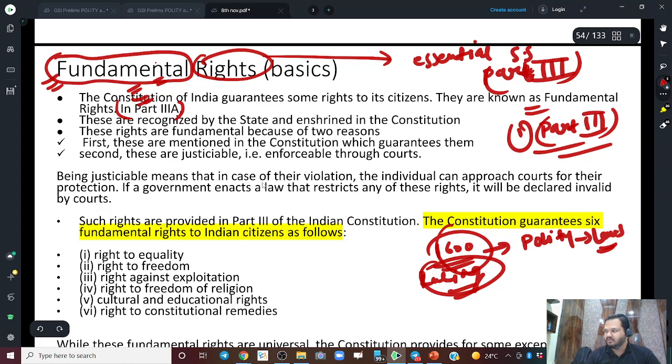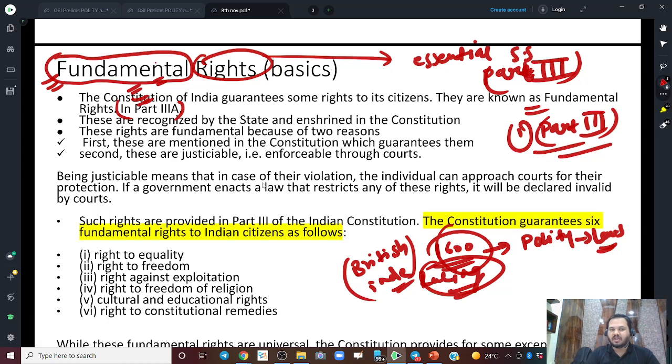So what was the difficulty in British time? Why did we want independence? We wanted independence because we were discriminated against. Indians were discriminated against on the basis of their color and race. They used to treat us as uncivilized people. They used to say that Indians are of a lower race than the Britishers, than the white people.